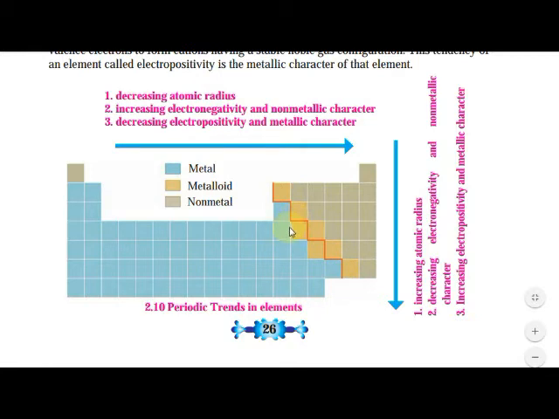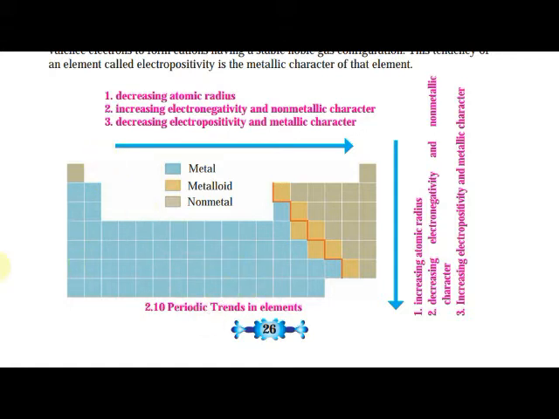What does this line differentiate? Metals from the non-metals. So, in this chart, metallic character decreases from left to right, atomic radius also decreases from left to right, and electronegativity or non-metallic character increases. It is given in this chart.